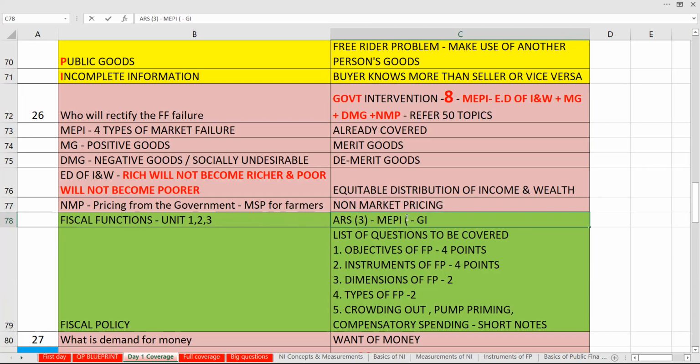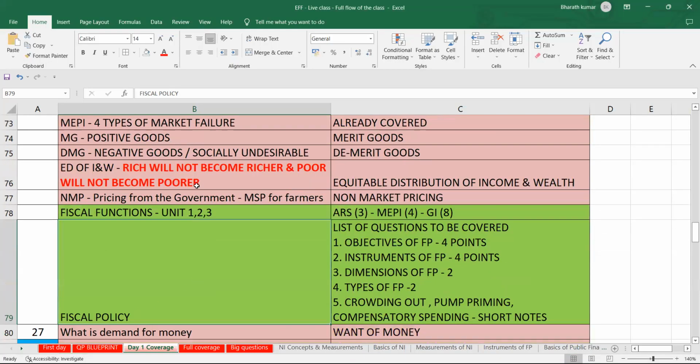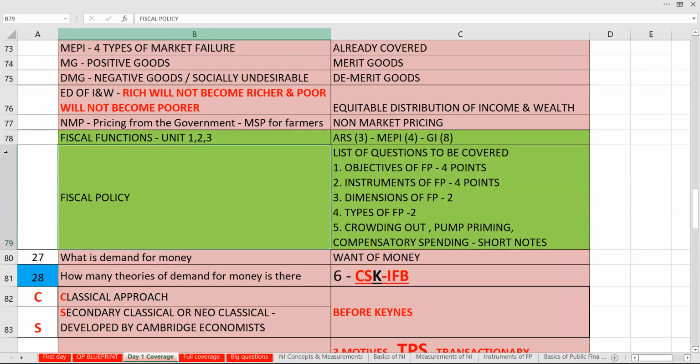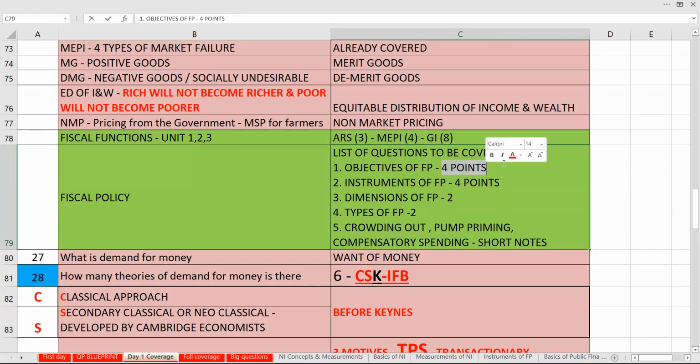MEPA, in bracket, I will say 4. Government interventions, in bracket, I will say 8. So this is going to be easy for us to cover. Fiscal policy, you will concentrate on bringing all this and ask what are the questions that you will get covered. Objectives of fiscal policy, 4 points.